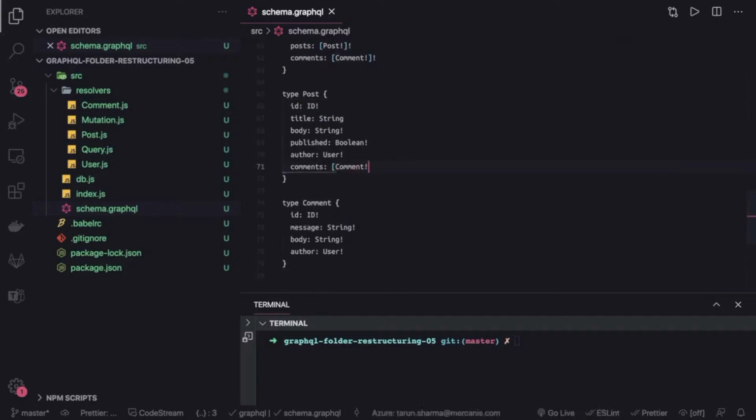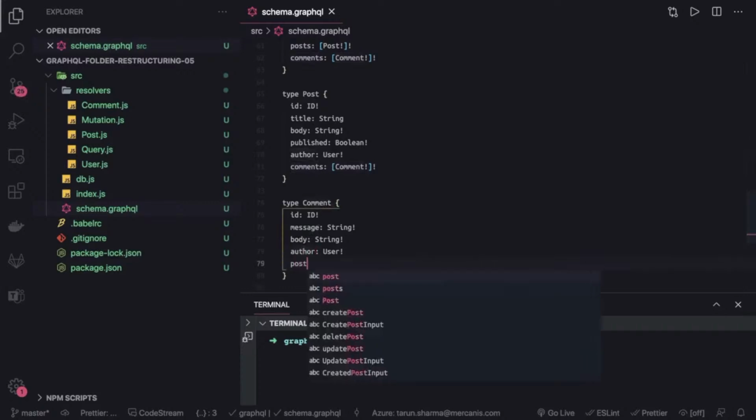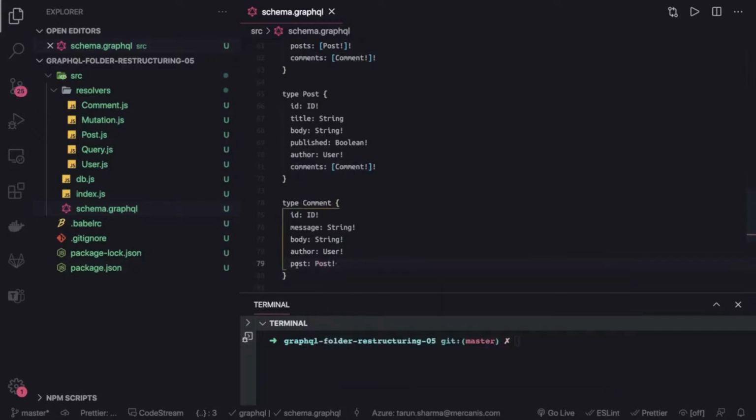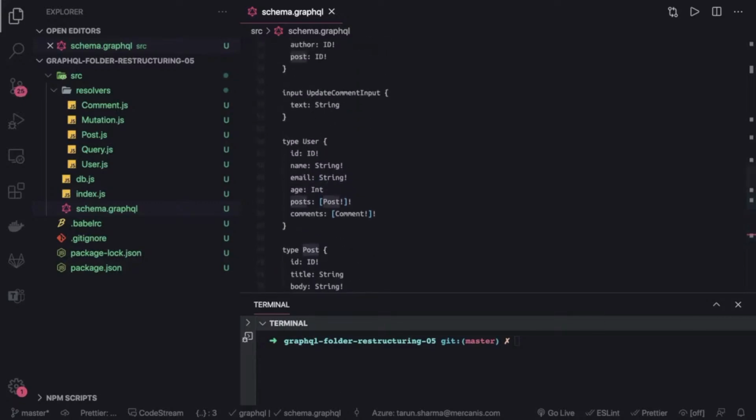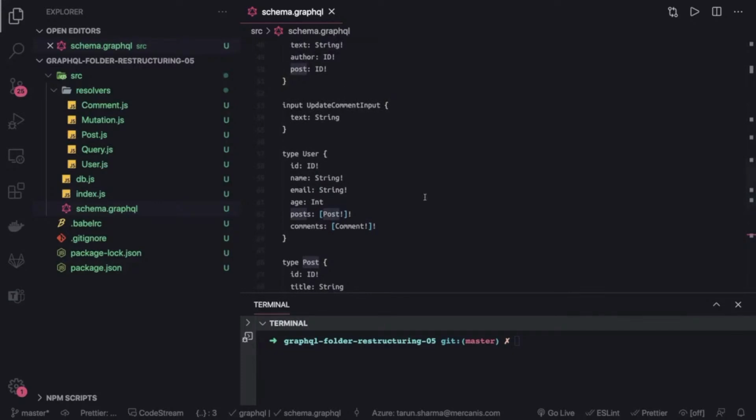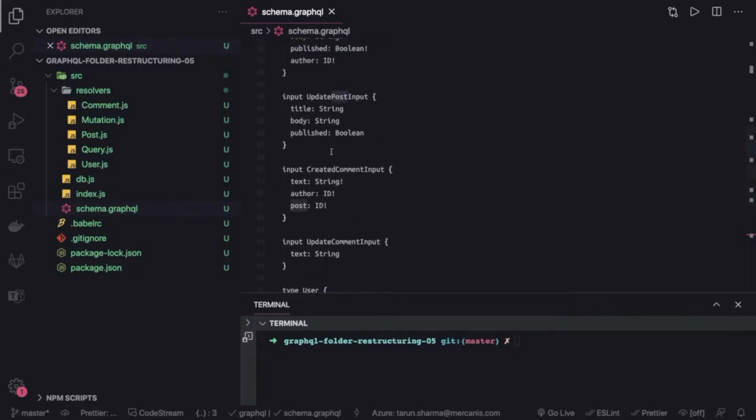Because you can write multiple comments on a single post, and comment will have author and post. So we are just adding some additional relationships which are required. So for post we have author and comments, and for user we have posts and comments.